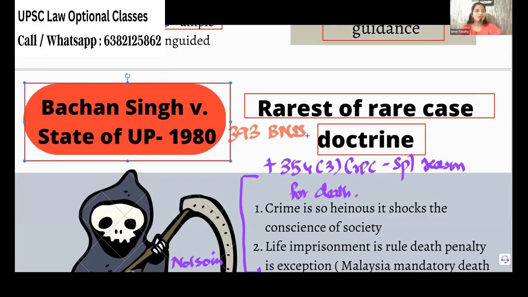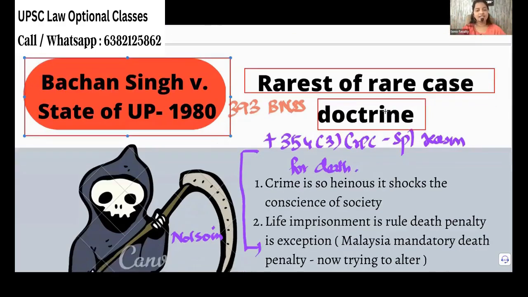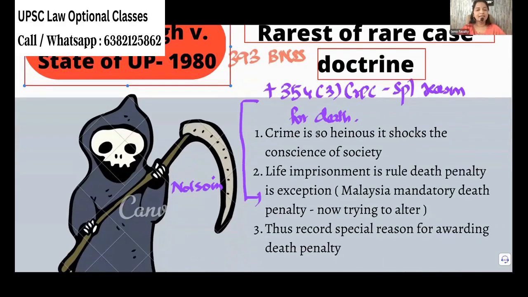Yeah. So the Bachan Singh case law gave this rarest of rare case doctrine. What this doctrine says is that the crime is so heinous, a very, very serious crime, that it shocks the entire society. Can you give an example of such a crime which is happening in our society? Anything which you came across? Very bad thing happened.